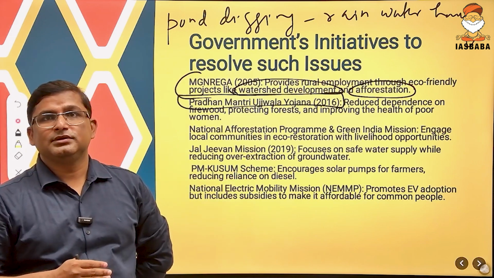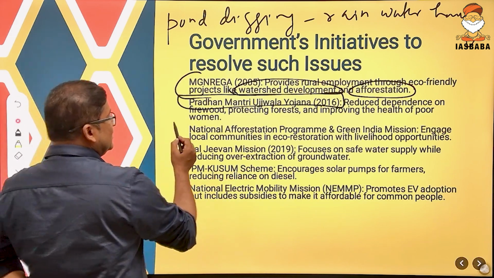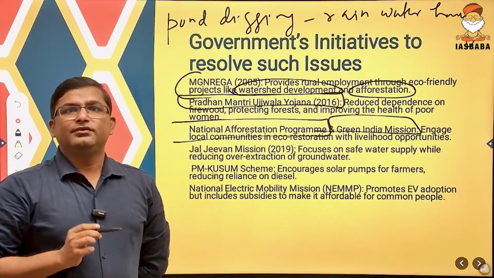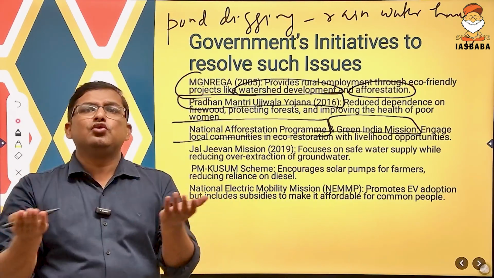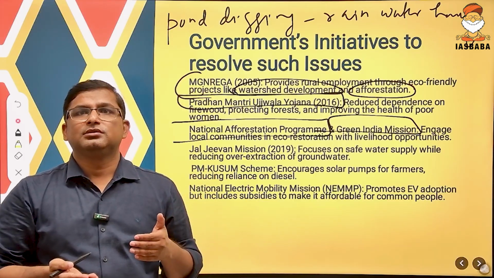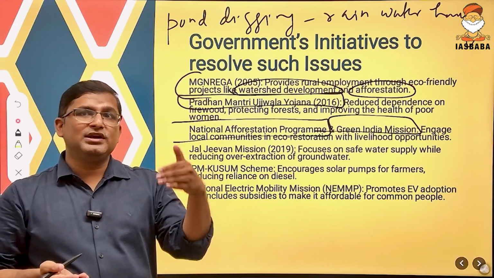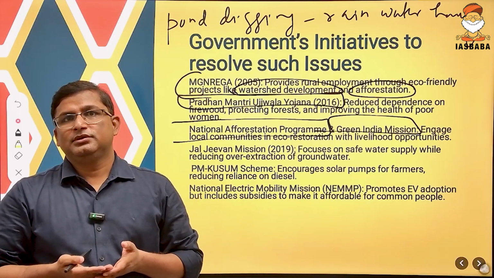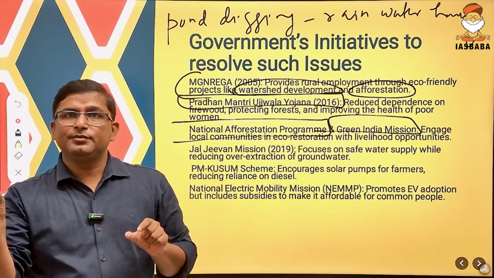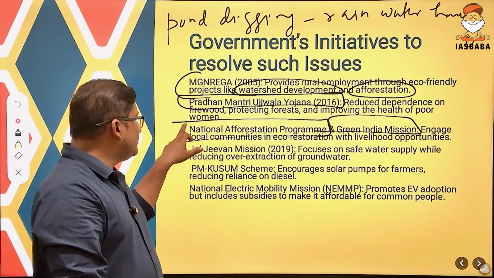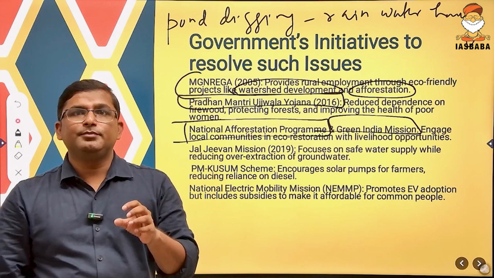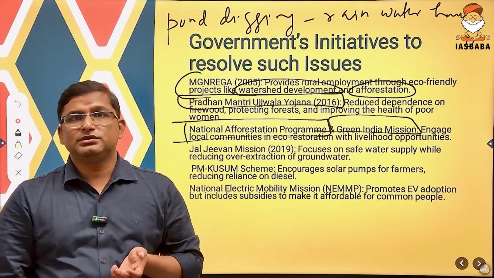Protection of the forest. And government also launched National Afforestation Program as well as Green India Mission. For what? To engage the local community in the ecology restoration and at the same time to provide them livelihood opportunity. So government is providing employment to the people, livelihood opportunity to the people, and at the same time through these programs government is also focusing on engaging local people in the restoration of ecology.